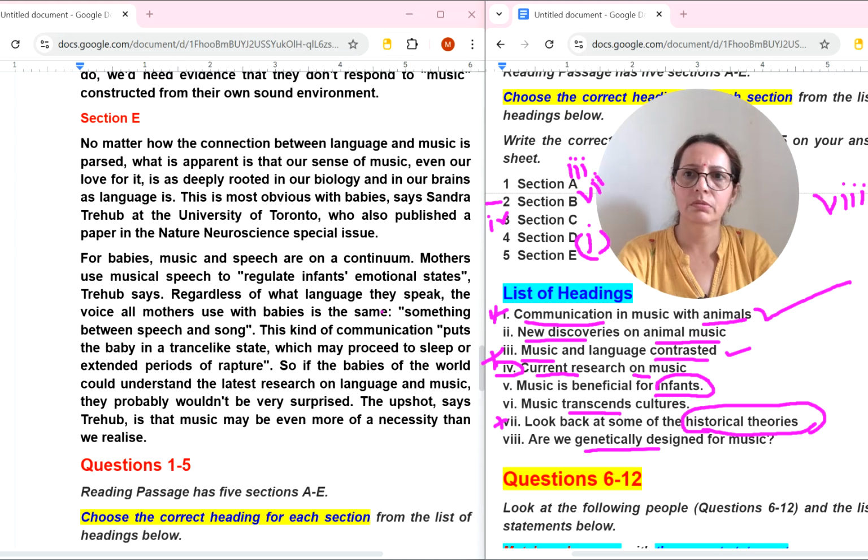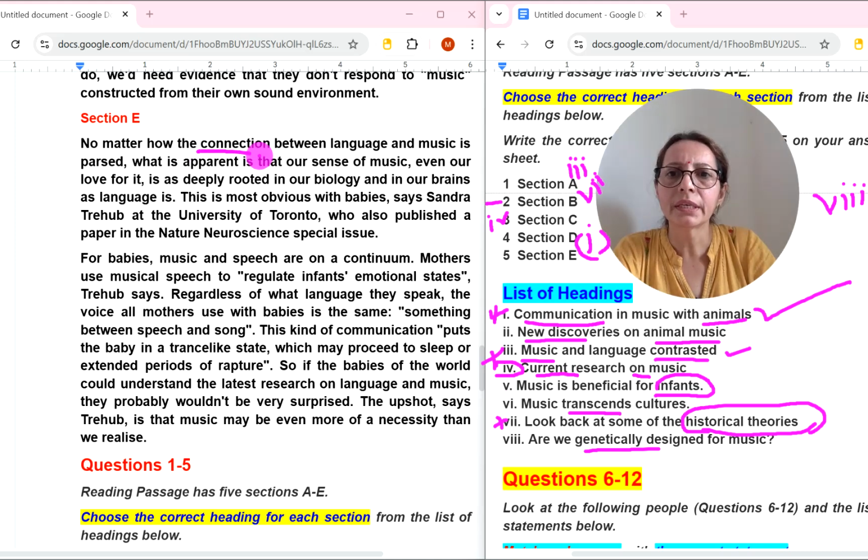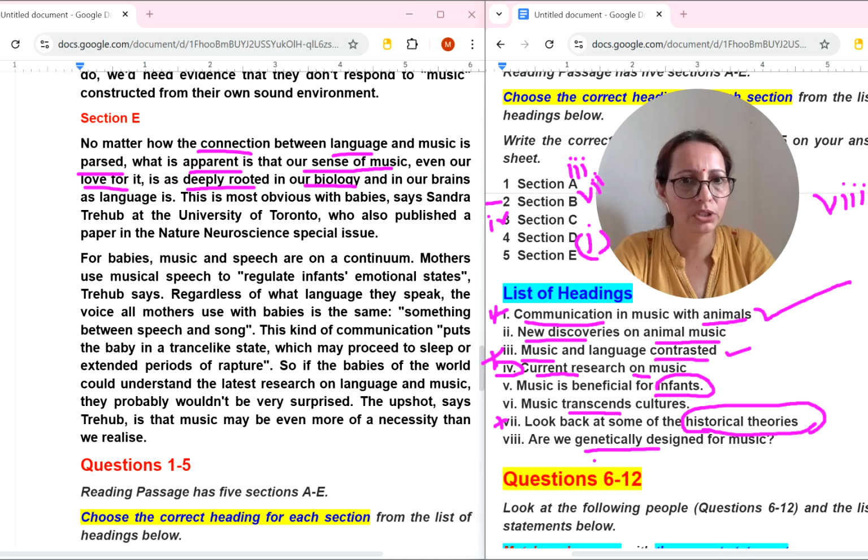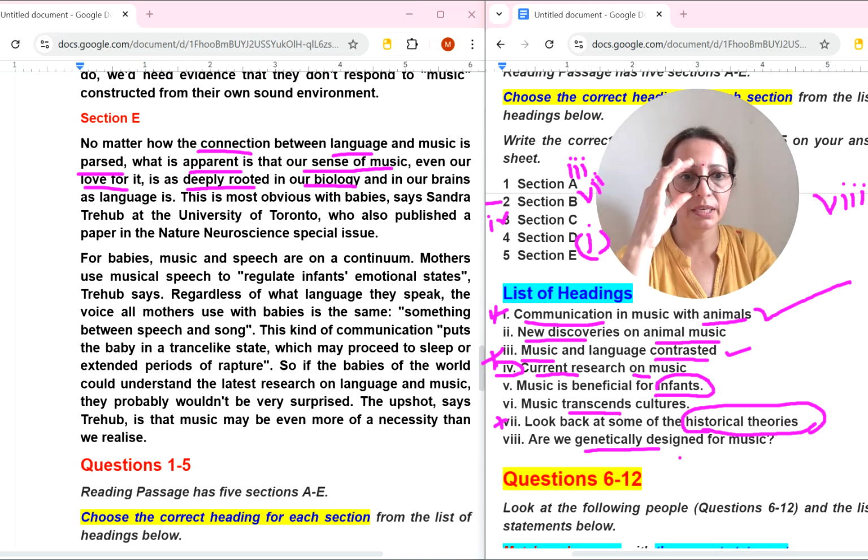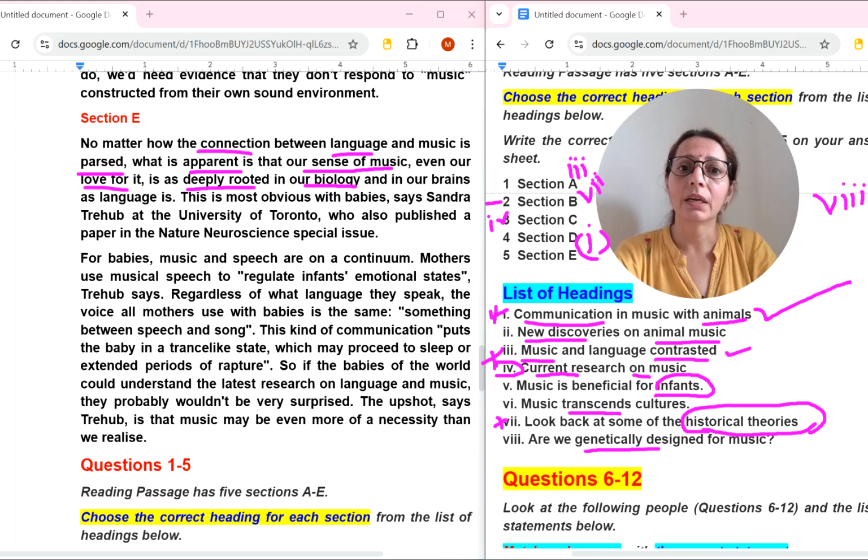Fifth number also. Okay. No matter how the connection between language and music is parsed, what is apparent in our sense of music, even our love for it, is deeply rooted in our biology. Are we genetically designed for music? Biology word again. So now they are asking the question, as deeply rooted in our biology and in our brains as languages. This is most obvious with babies. Babies means infants. Okay.